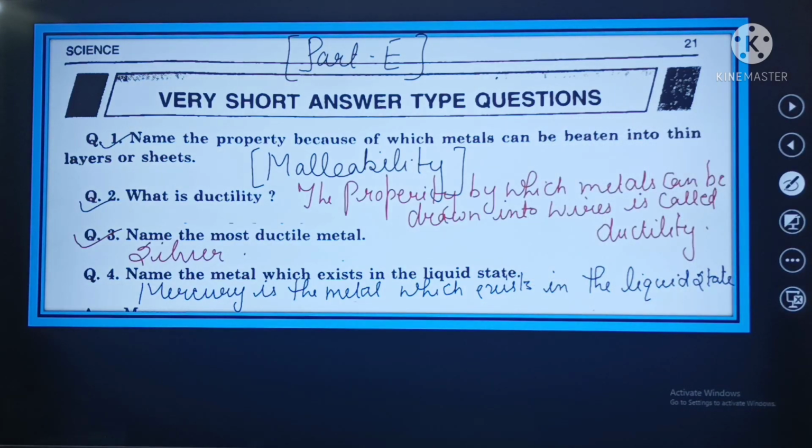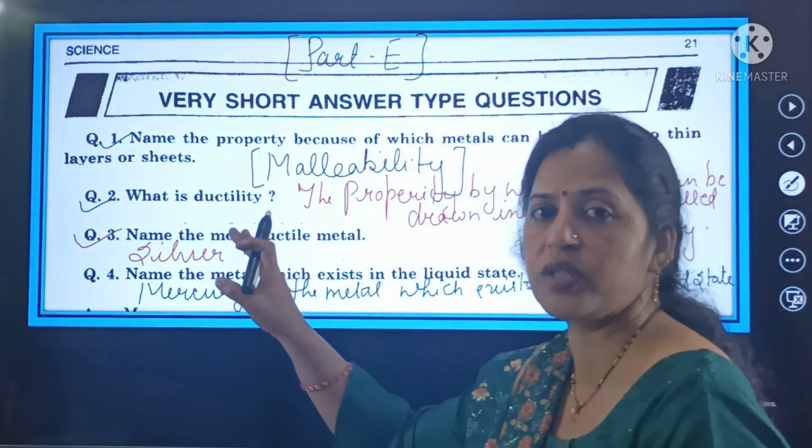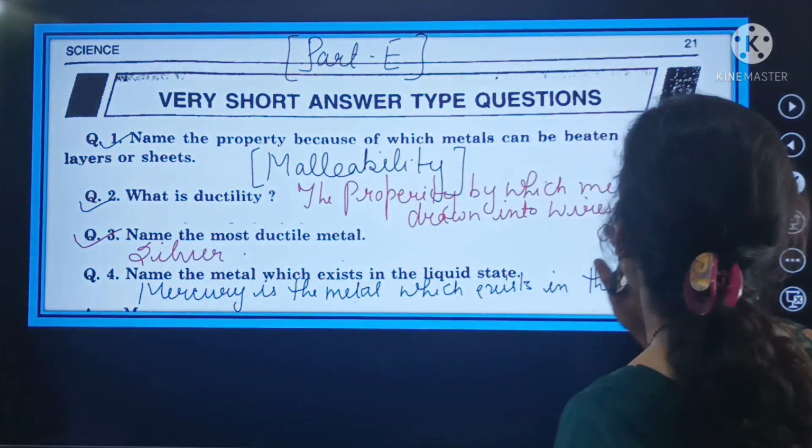So बेटा here metal, जो metal आपका exist करता है liquid state में, that metal is mercury. So mercury is the metal which exists in the liquid state.